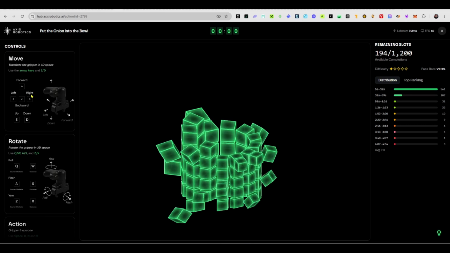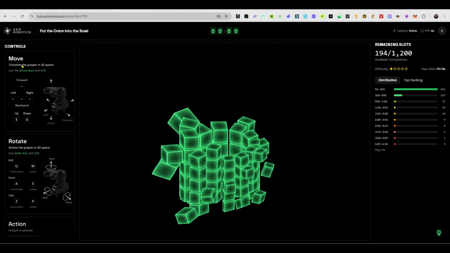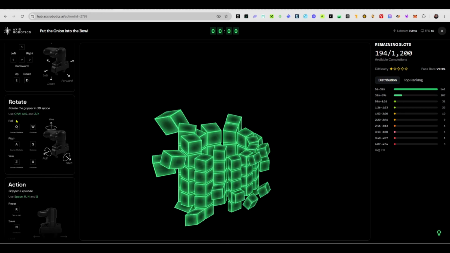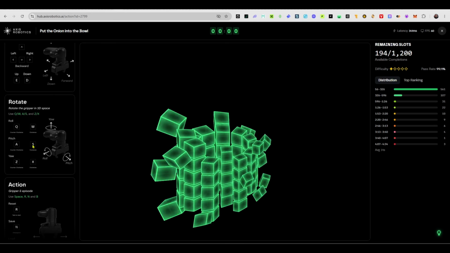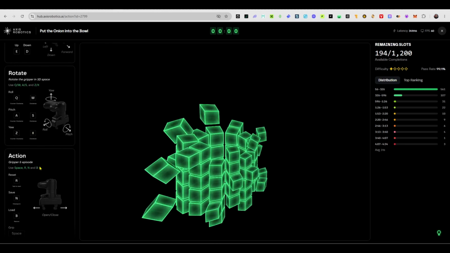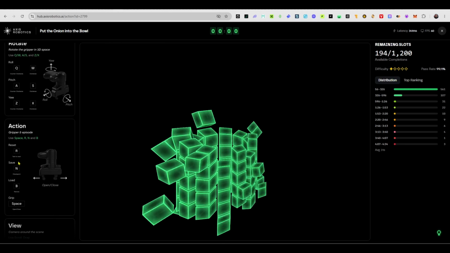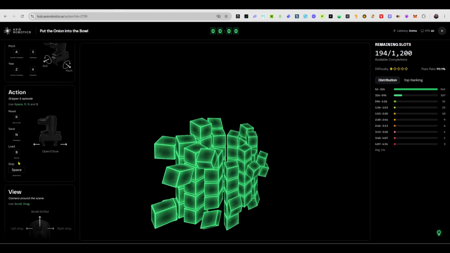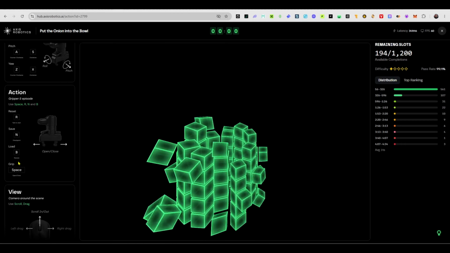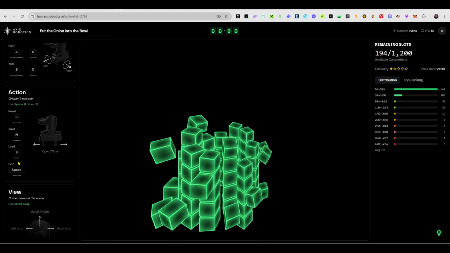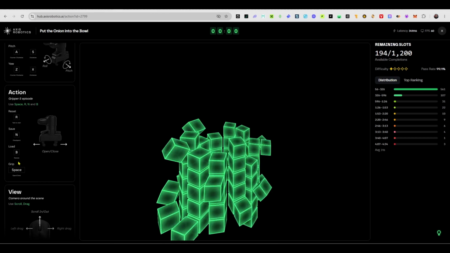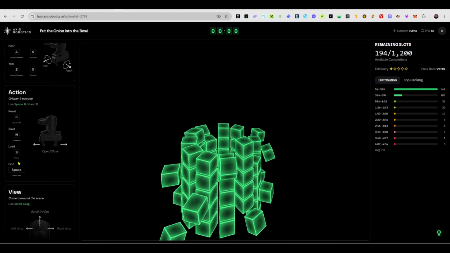So as far as controls go, for moving, this is how you move. To rotate, this is how you rotate. Q, W, A, S, Z, X. And for actions, this is how you perform the action. So you need to put in the reps, train your mind to recognize the patterns. And I'll show you guys one or two tricks that I use before I get started.